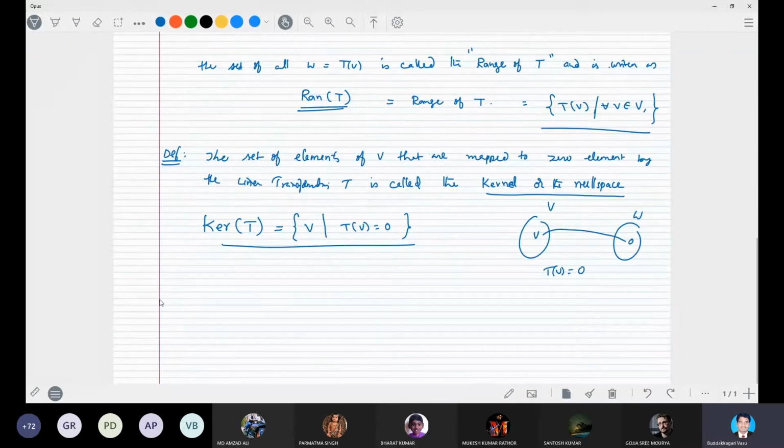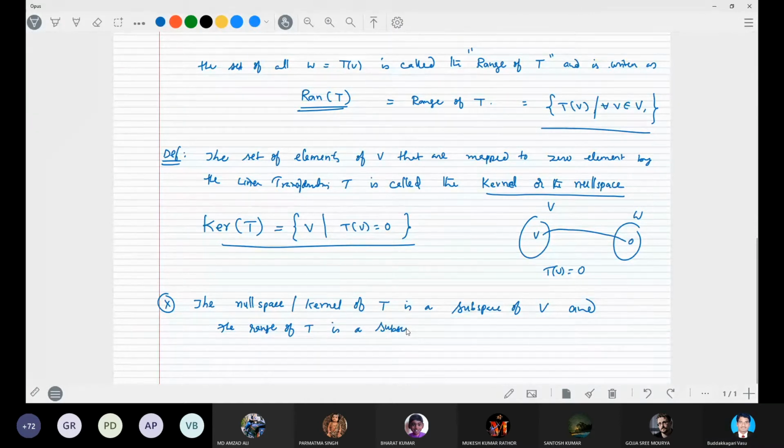Here is one more important point: the null space or kernel of T is a subspace of V, and the range of T is a subspace of, can anybody say, subspace of W. Very good.